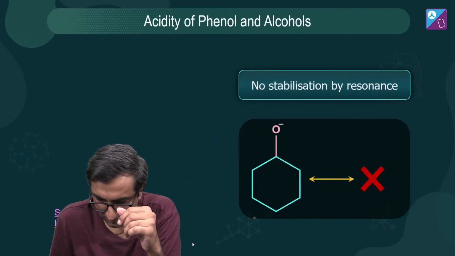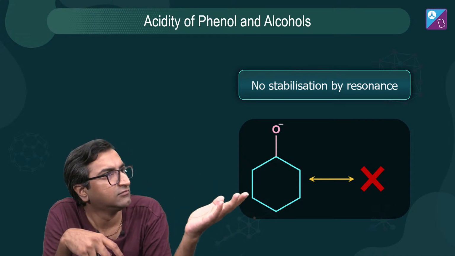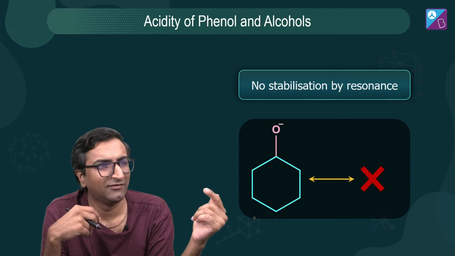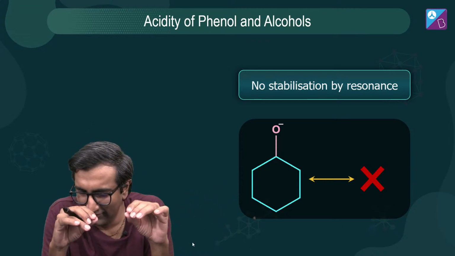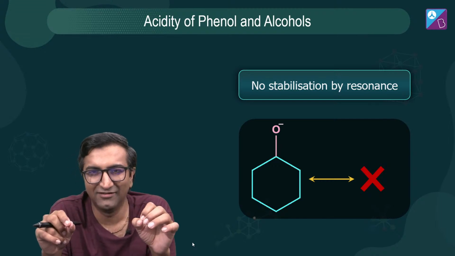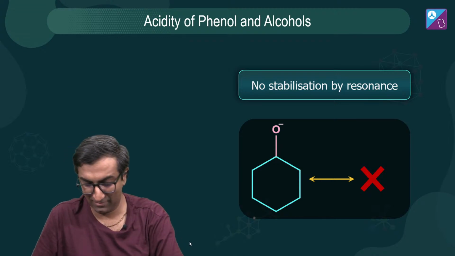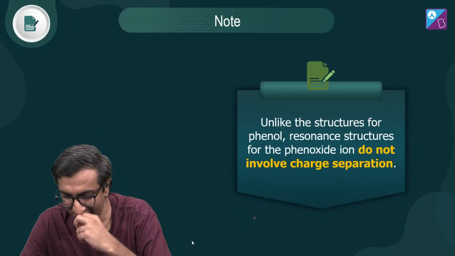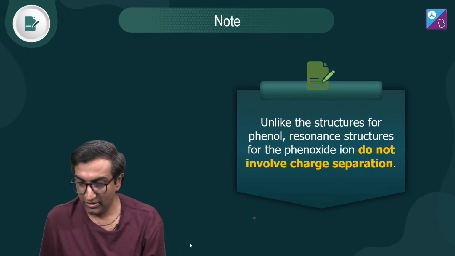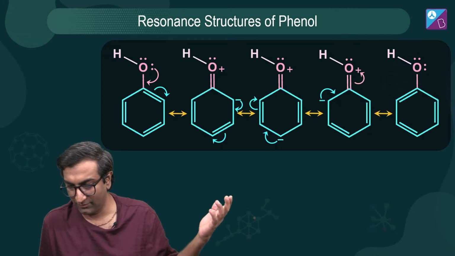Nice name. And there's no stability of resonance by cyclohexanol. This is funny. Alkoxide. Cyclohexoxide. That's a tongue twister. Anyway, so रेजोनेंस स्ट्रक्चर्स में नहीं है तो कोई चार्ज सेपरेशन नहीं होता है. सो इसकी वजह से दिस इज प्रीटी स्टेबल एंड अगेन दिस इज फ्रॉम 11th grade and all of that.